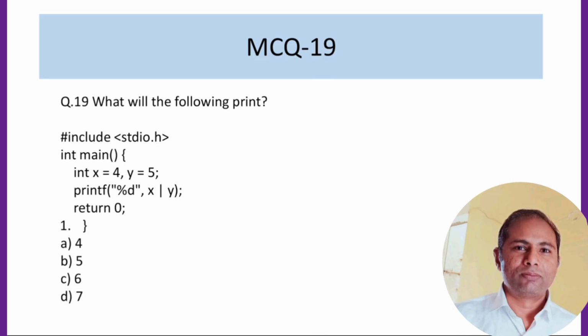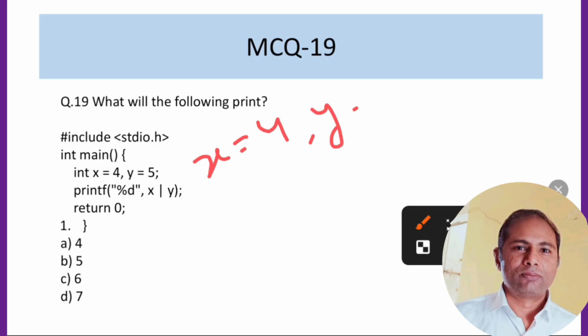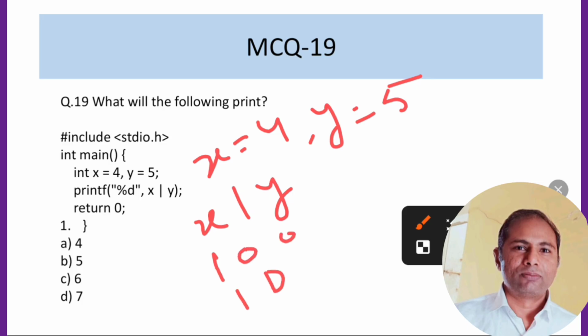Now if we talk about MCQ 19, what will be the following print? He has given x is equal to 4, y is equal to 5, and then x | y, which is a bitwise OR operator. For bitwise operations, binary 4 is 100 and binary 5 is 101.